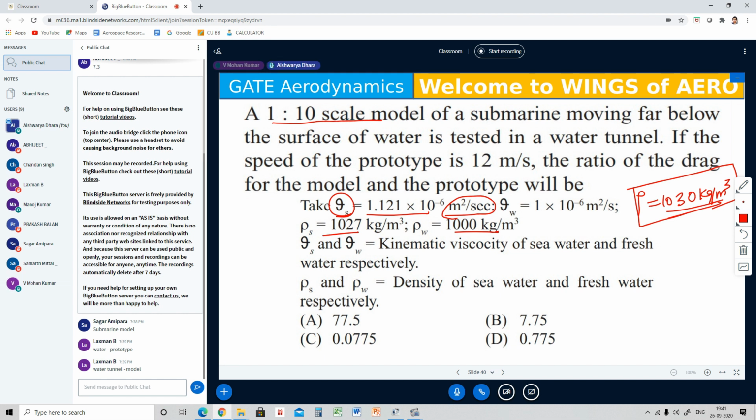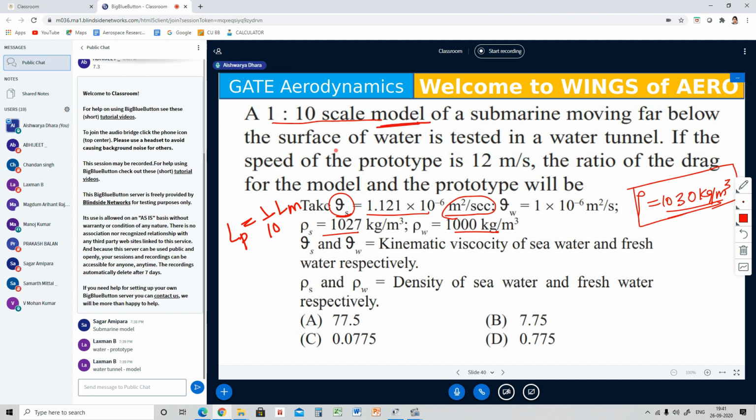Sorry, what you said? Let me write. Length of the prototype, LP, is equal to 1/10 of the length of the model. Okay, ma'am. Now that's good.